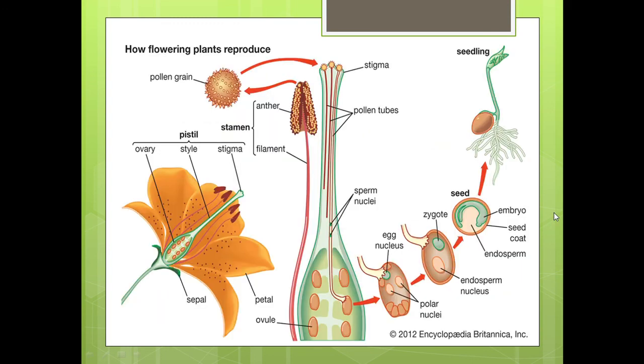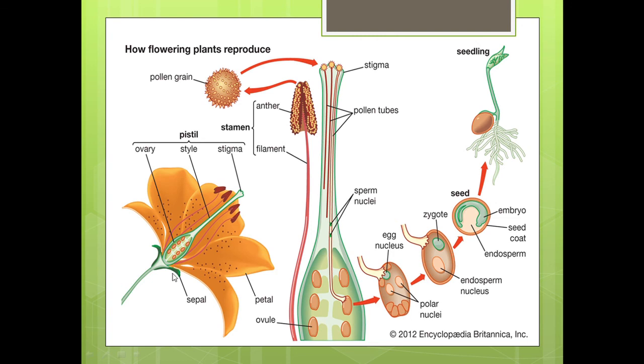Here we can summarize the process of reproduction in the flowering plants. You are familiar with the parts of the flower. The outermost greenish part is the sepal, and the colorful attractive part is called the petals. Now you know why flowers are so colorful. Because they are colorful to attract the pollinators.